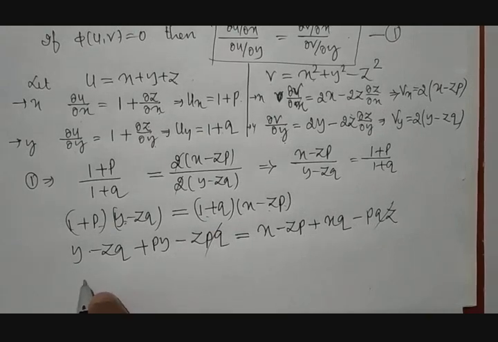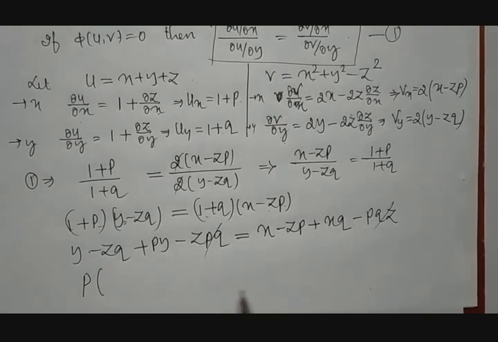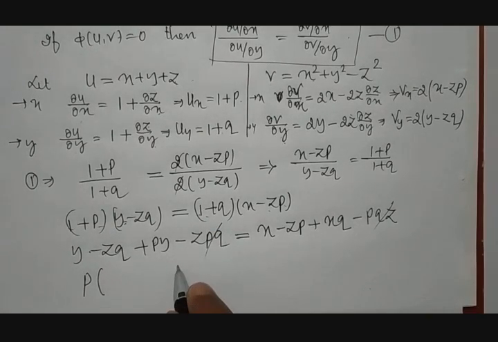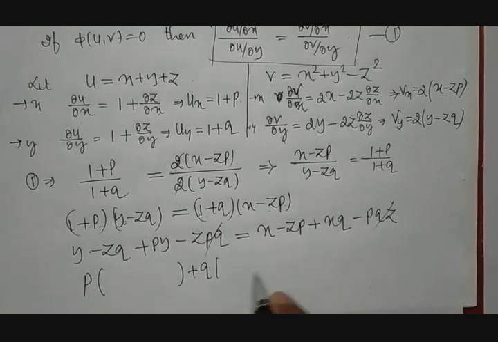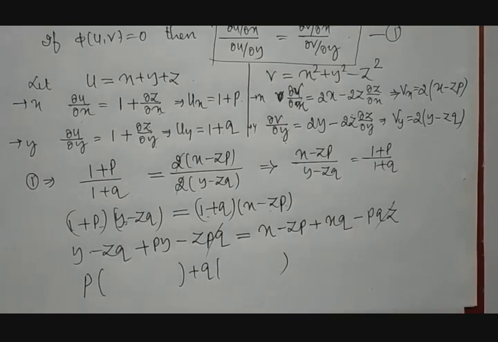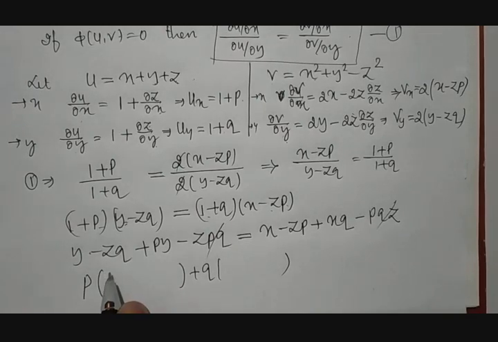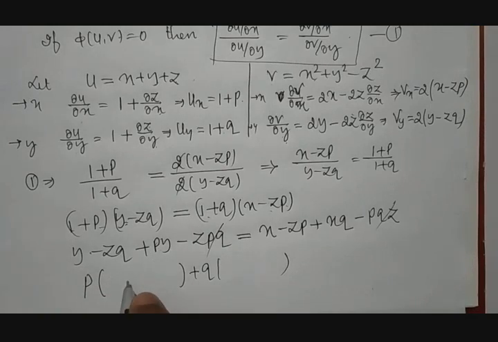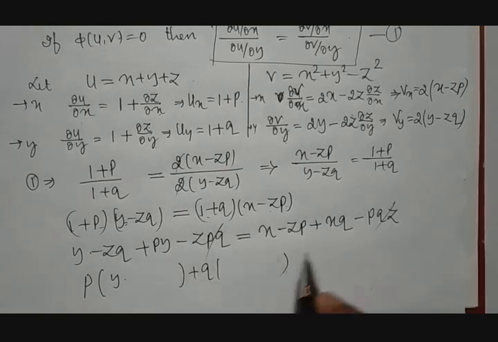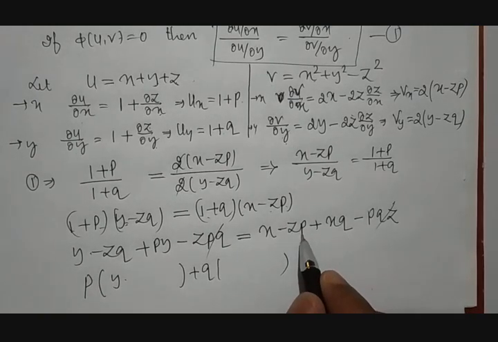Then finally what to do? We have to take p of, and I'll make a group of q of. The term says this will be equal to, if I take p common, then here it is y, then from here it is minus z.